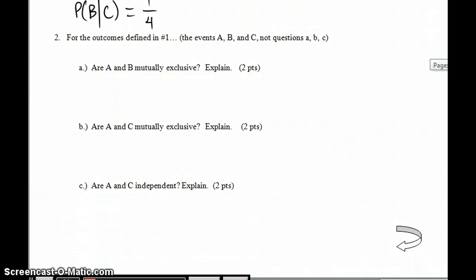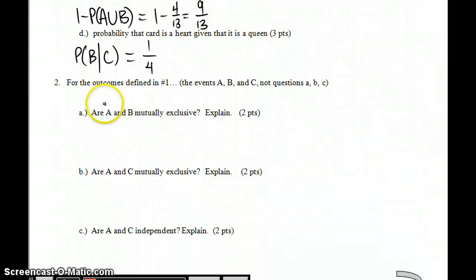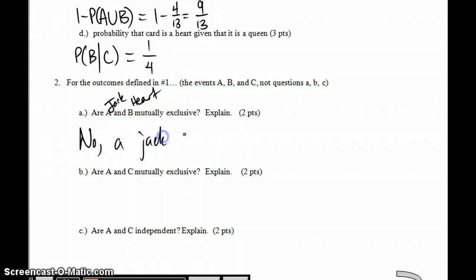A and B. Here we're worrying about A and B being mutually exclusive. A is a jack. B is a heart. Mutually exclusive. Can they happen at the same time? And the answer is that they do happen at the same time, so I should not write yes. No, they are not mutually exclusive. There's a jack of hearts.